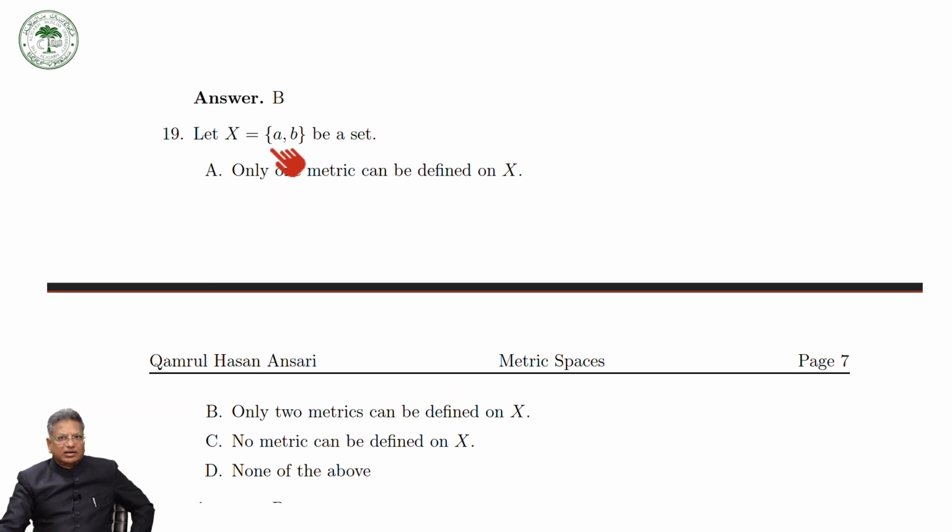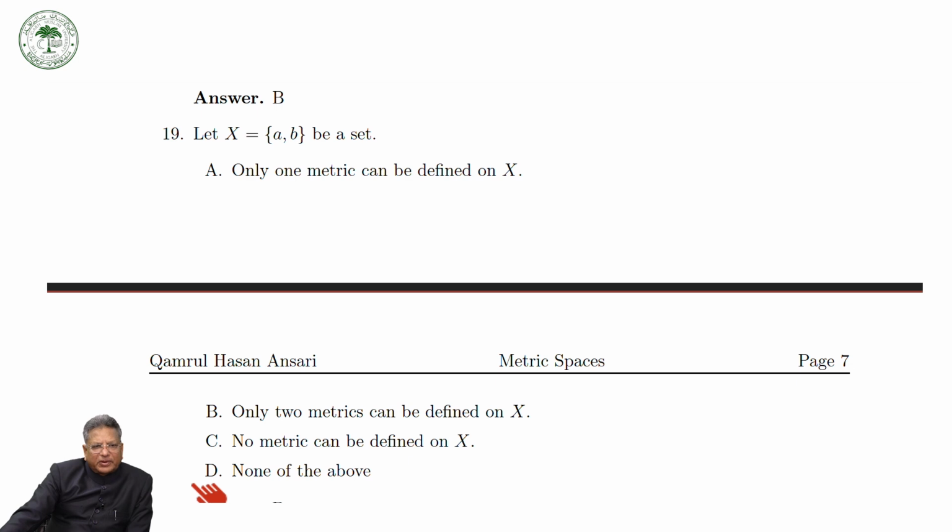Because you can define the discrete metric. As we have seen, in the discrete metric, dxy is equal to 0 if x is equal to y, and it is 1 if x is not equal to y. Okay, this is the discrete metric, but you can also define dxy is equal to 0 when x is equal to y, and dxy is equal to half when x is not equal to y. Instead of half, you can take any number greater than 0. Then this is a metric. So you can define many metrics on a set. So the answer is part D.